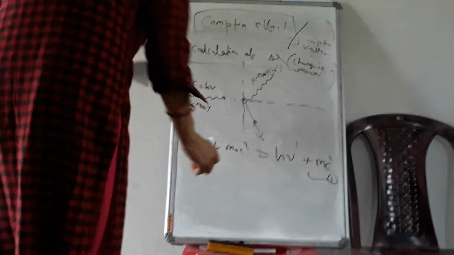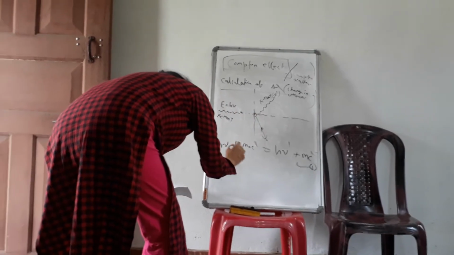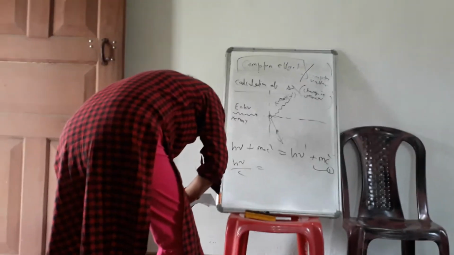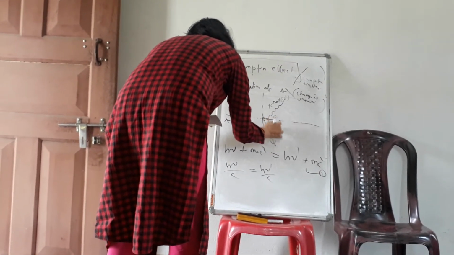So along the horizontal direction, the momentum before collision, we can write h nu by c, and the momentum of the electron is 0 because it was at rest. After the collision, the momentum will be h nu dash by c. Another thing, let this angle be theta and this angle be phi.